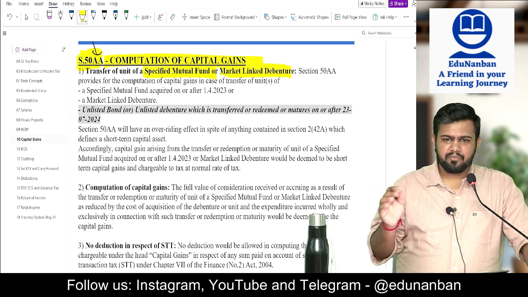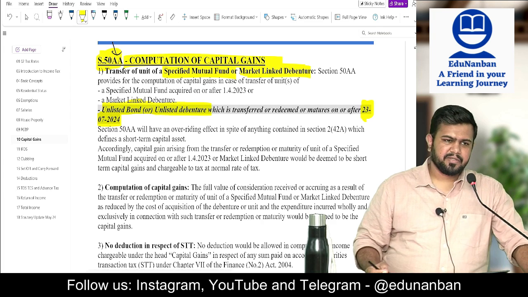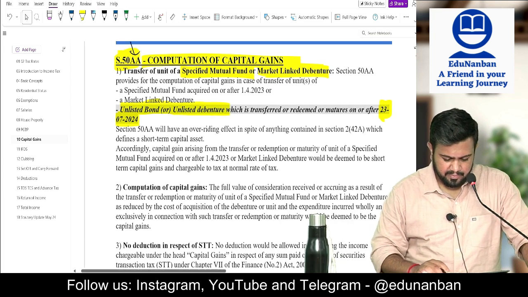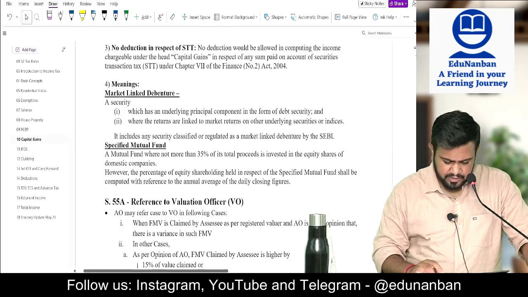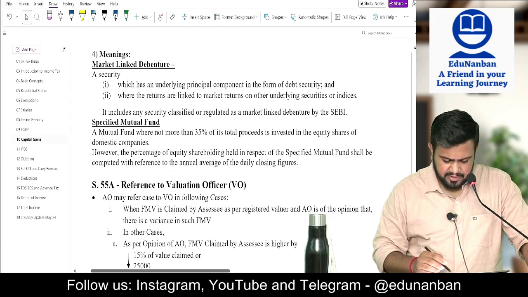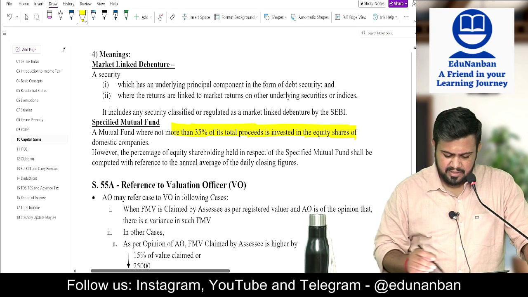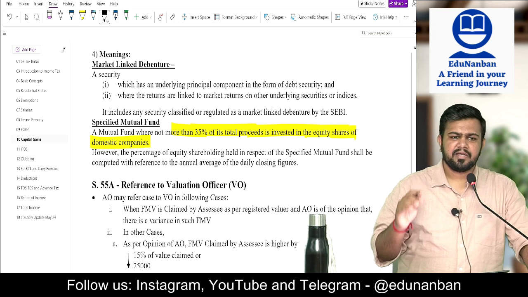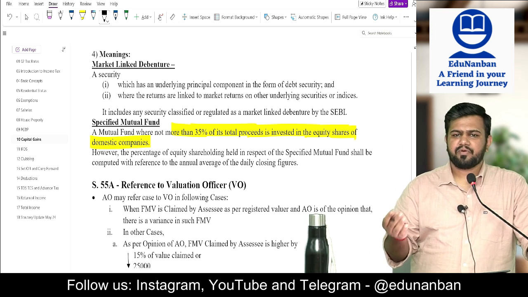And now one more amendment is there. From 23/7/2024 onwards, unlisted bond or unlisted debenture is also included. So what is this specified mutual fund? See here, specified mutual fund means not more than 35% of its proceeds is invested in equity. Not more than 35% is in equity. So in equity maximum how much? 35%. Balance they can put in debt, no.